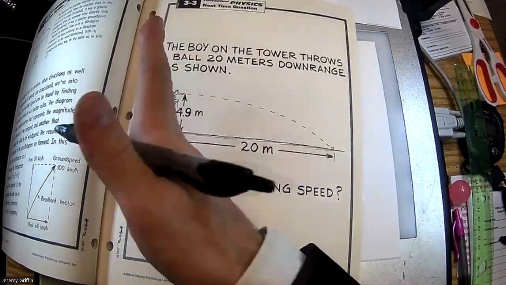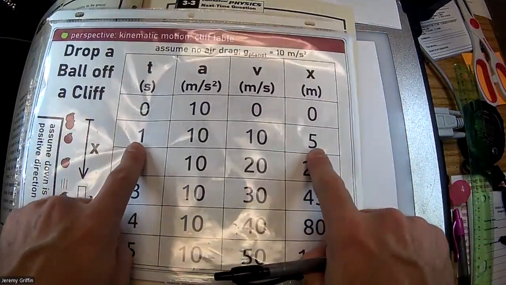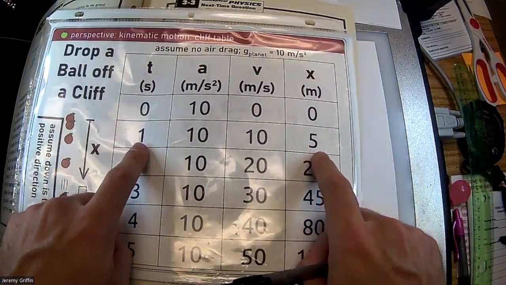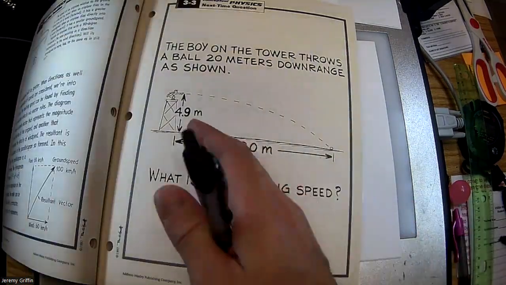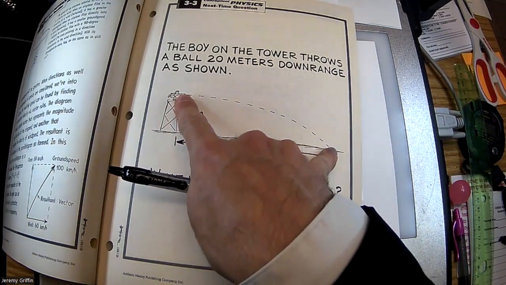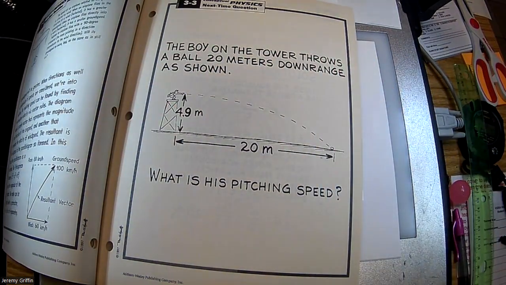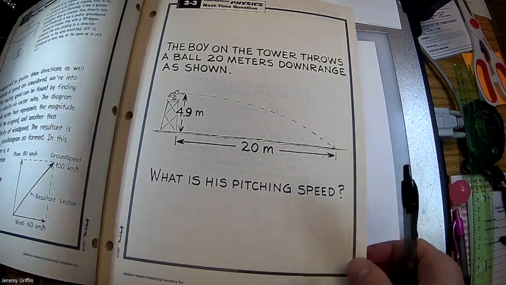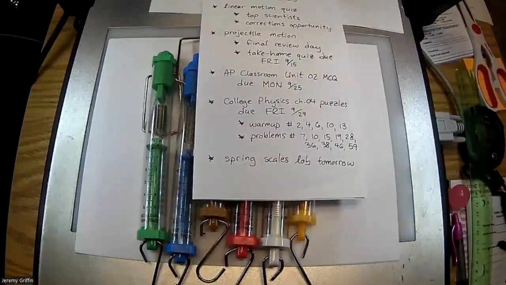You're juggling vertical and horizontal. Vertically, you could say h equals 1/2 gt squared, and you get, okay, it took a second to fall. Once you got that second, okay, it took a second from here to here. Well, it must have been going across 20 meters in that second. So he threw it 20 meters per second. You see that? So you're juggling 2 different variables, 2 different dimensions. You guys good? All right, let's put those aside.